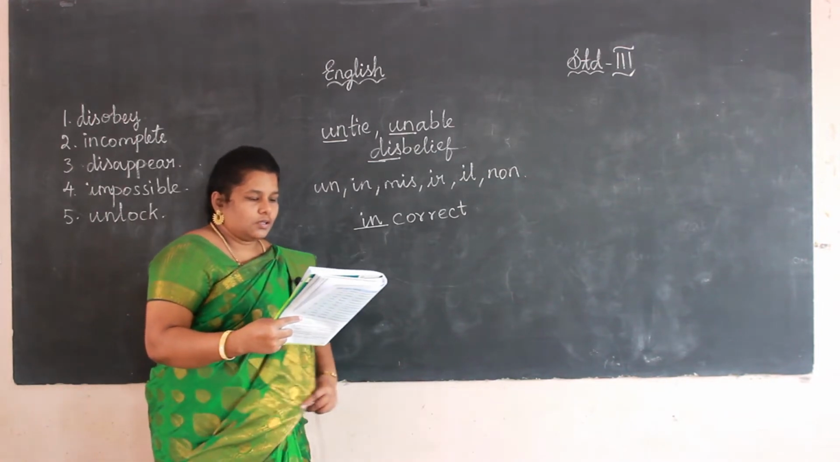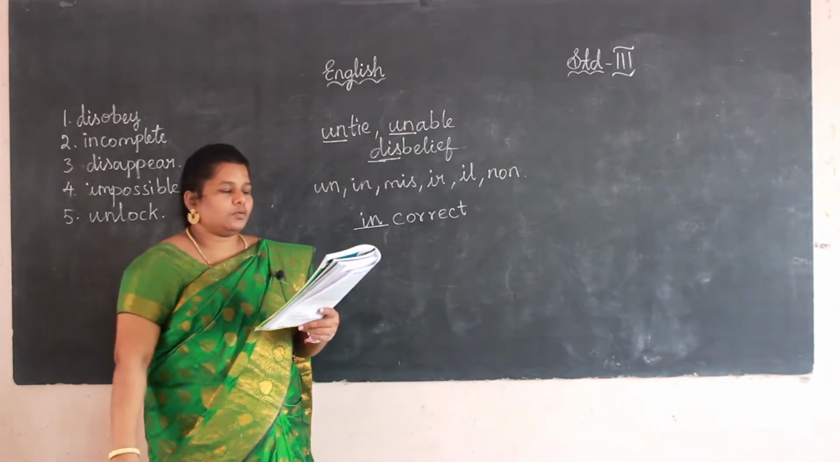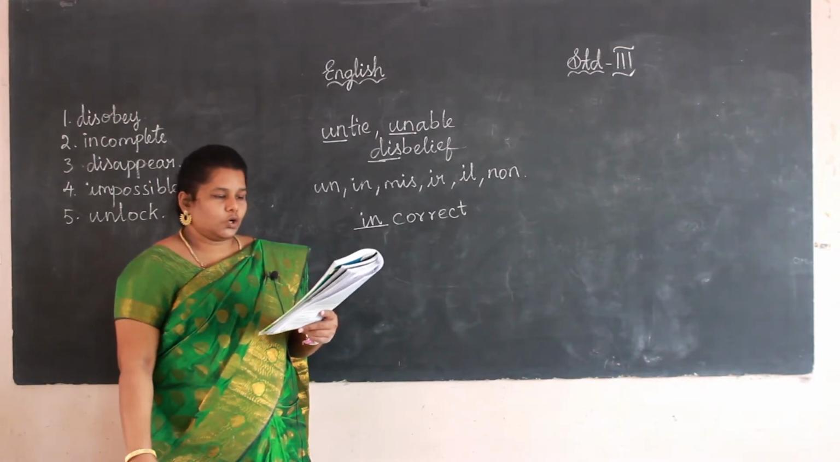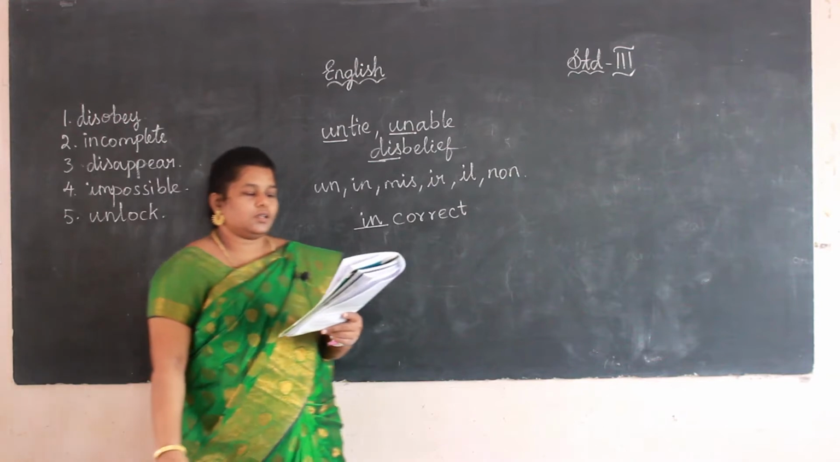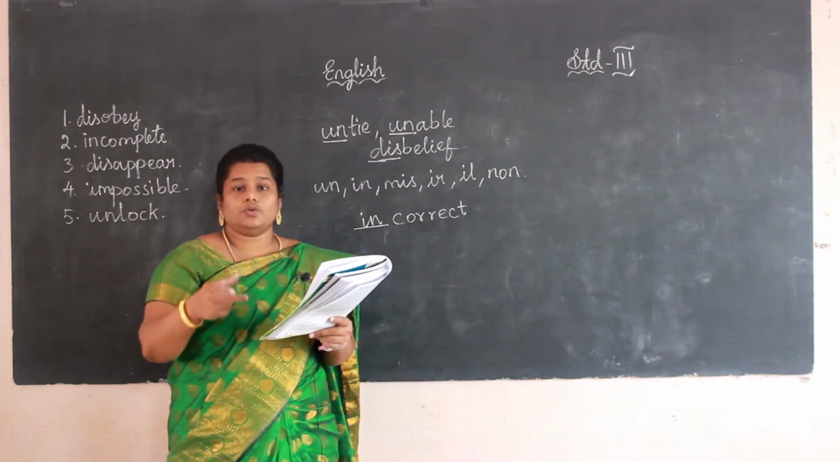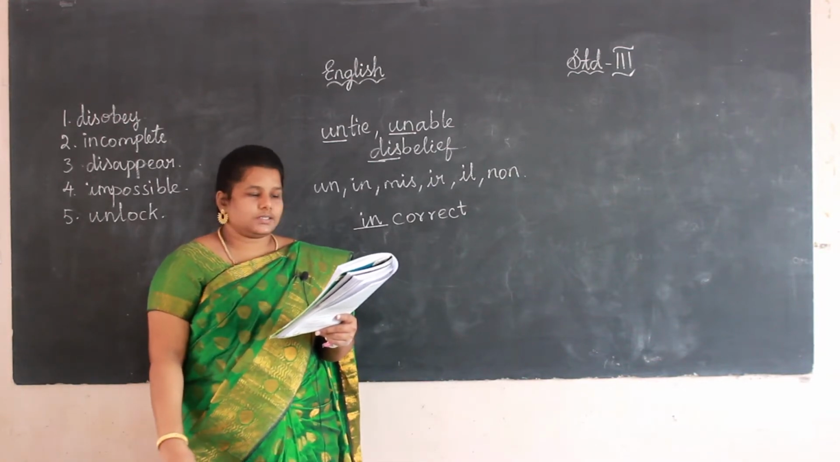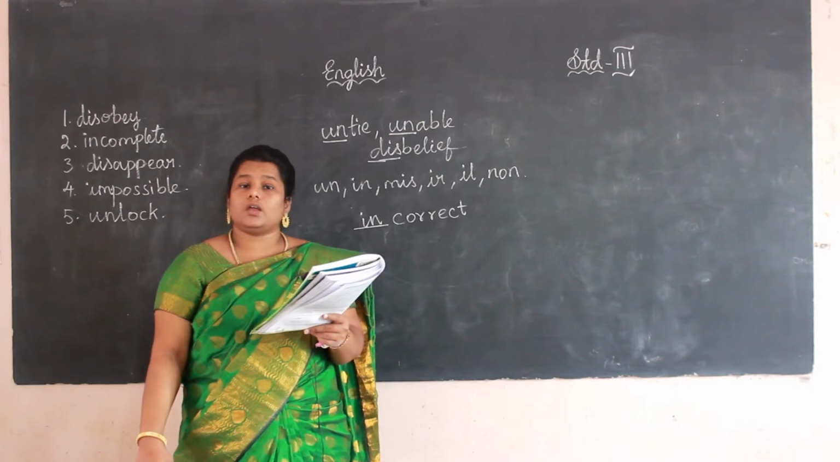Okay, next. This is your homework. Third one, look at the words given below. Make sentences with any five of them and their opposites. Okay, I will give you the word, the prefix. Obey, what can we say?